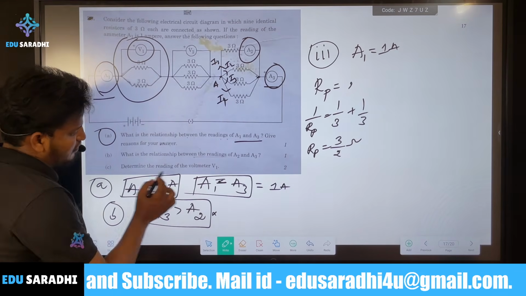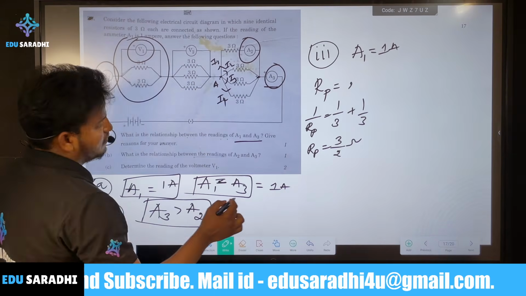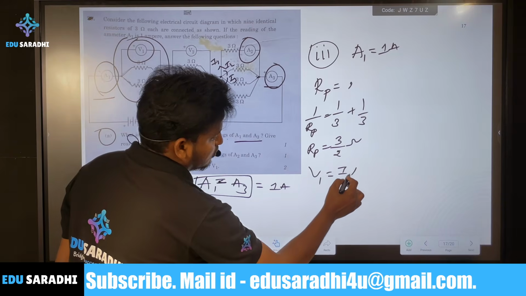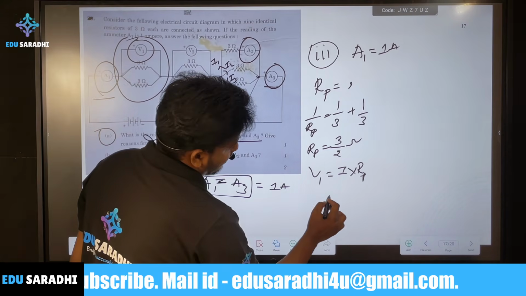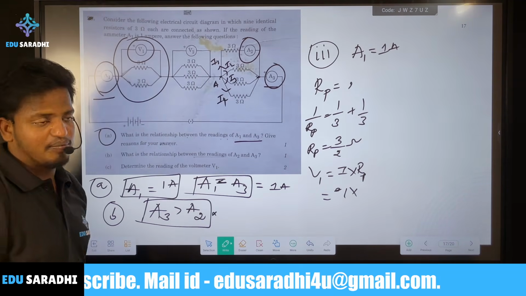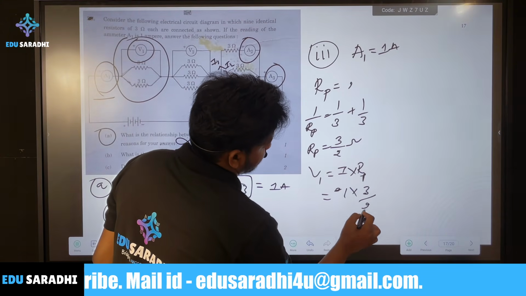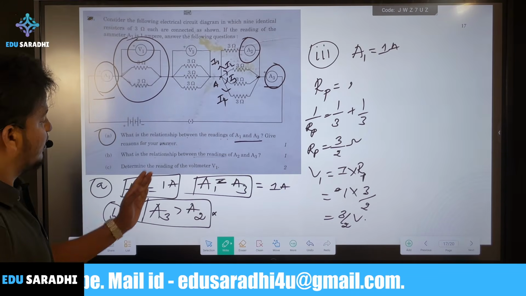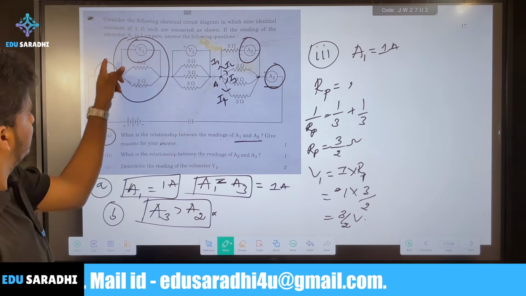Then what is V1? Directly we can write V1 is equal to the current I into the resistance across here. So I is how much? I is 1, so 1 into R parallel. R parallel is 3 by 2, so V1 is 3 by 2 volt. This is the voltage across V1 in this section.